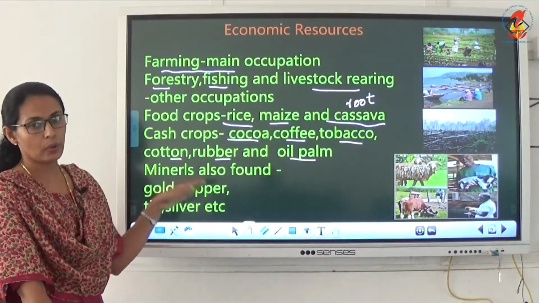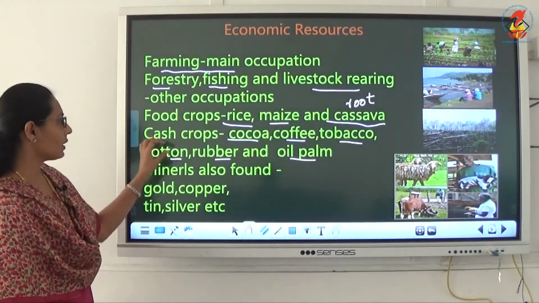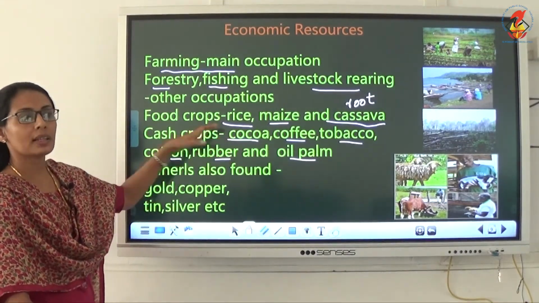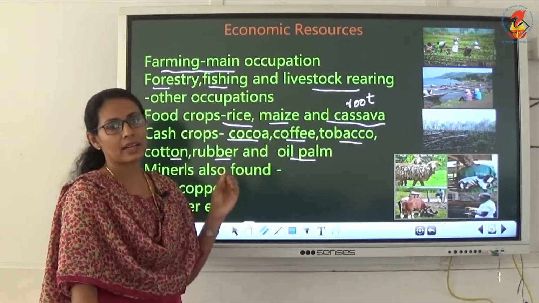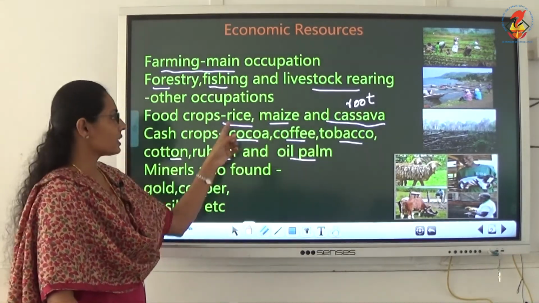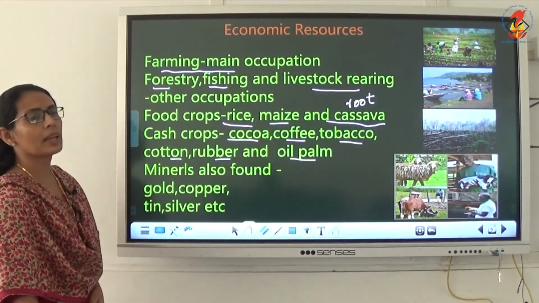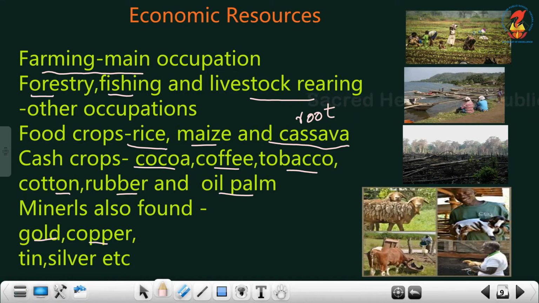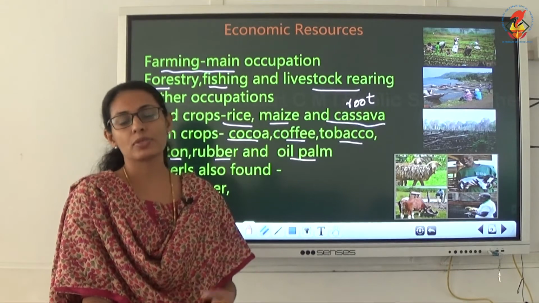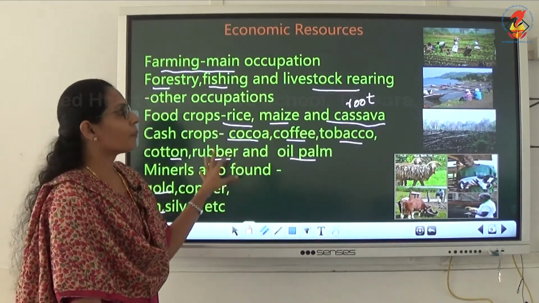All these are grown and sold, exported to other countries. But the food crops are for food, that is rice, maize and cassava. And some minerals are also found in the Congo region: gold, copper, tin, silver, cobalt, magnesium, so many different varieties of minerals.